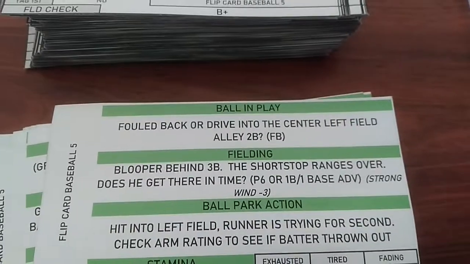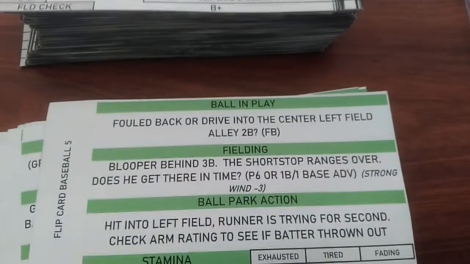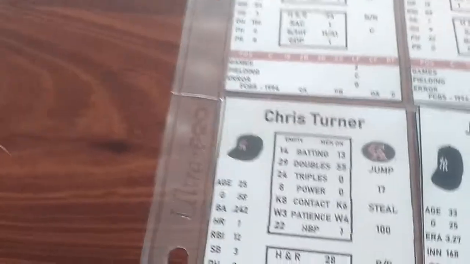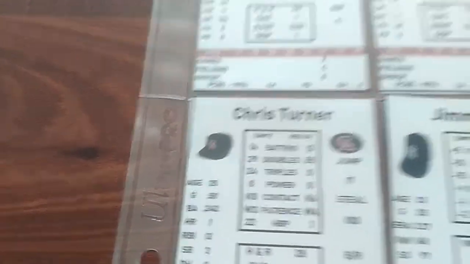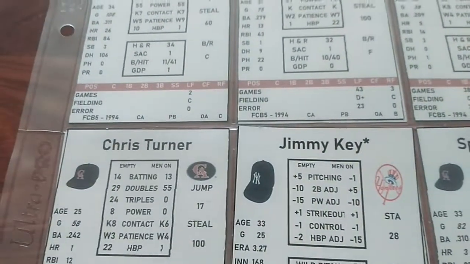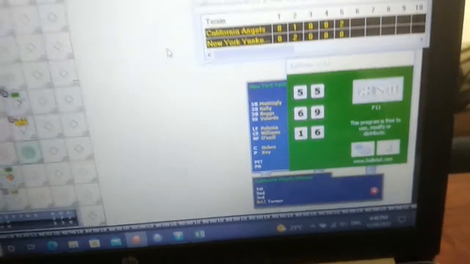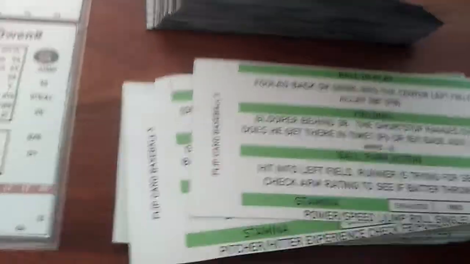So he's either going to get a double or he's going to foul it away and then get a fly ball later on. Chris Turner with nobody on has got a doubles of 29. Adjusted down by 10 from Jimmy Key to 19. 55. Way out of range, so it's a fly ball. And the fly ball is L5.